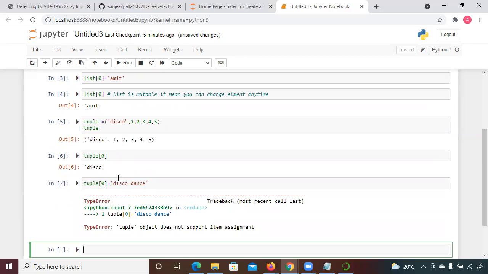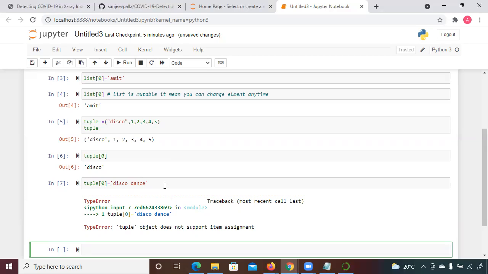you can see here you are getting an error, right? And you are getting an error with the statement, tuple object does not support item assignment. What does it mean? Once you initialize an element in the tuple, you cannot reassign the value.